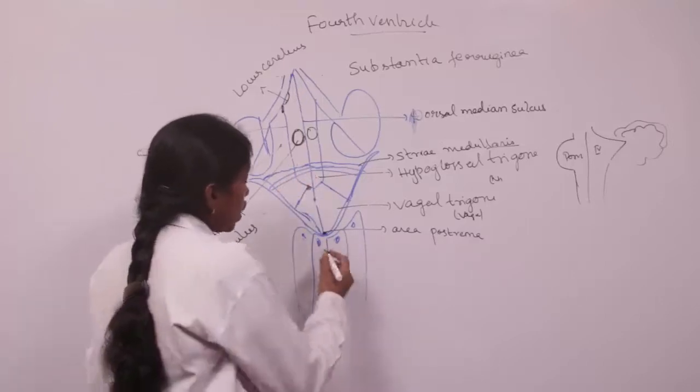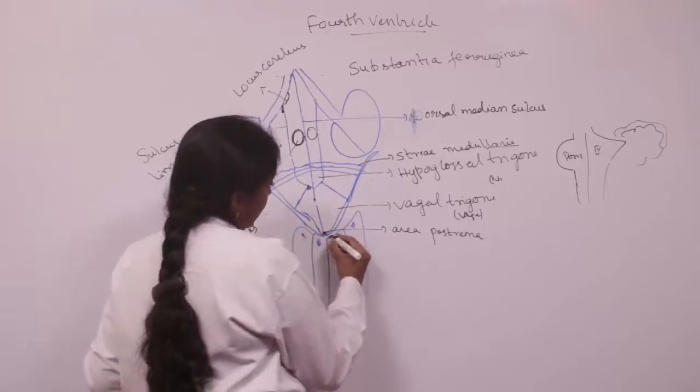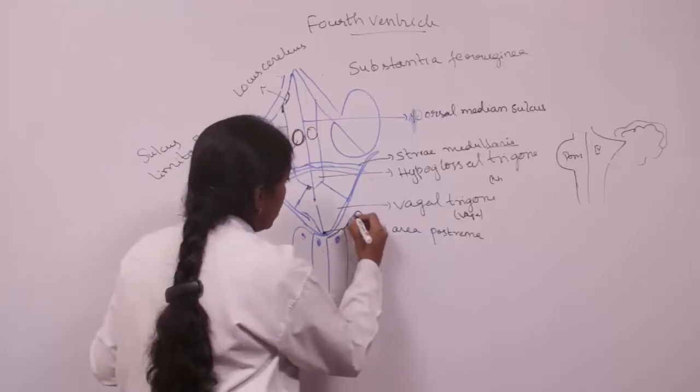And here in the lower part of the floor, it is formed by the gracile and cuneate tubercles.